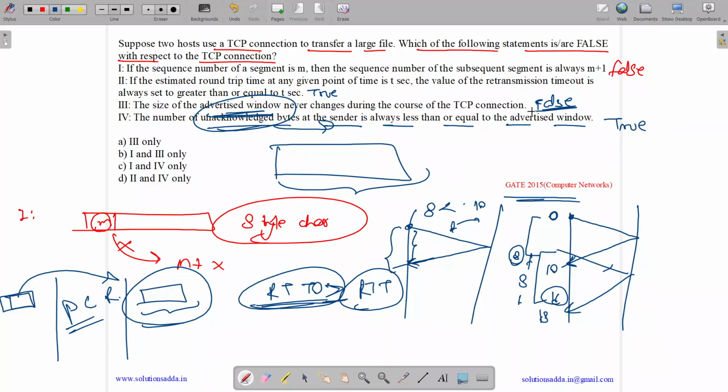Thus, this is true. We need to tell which all are false. So false is option 1 and option 3. So option B is true, 1 and 3 only are false.